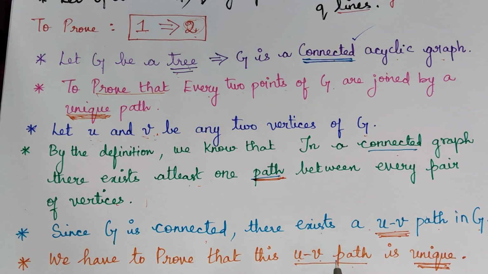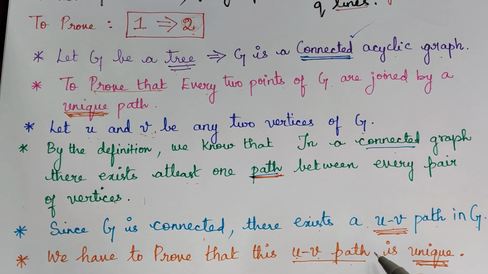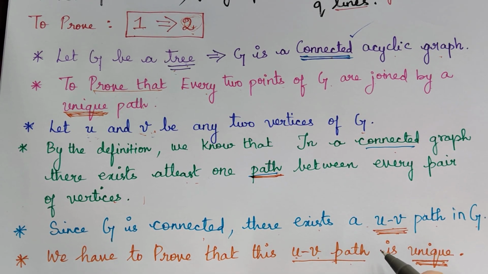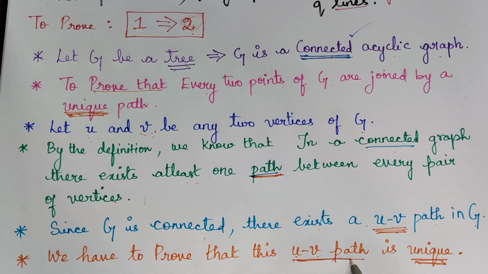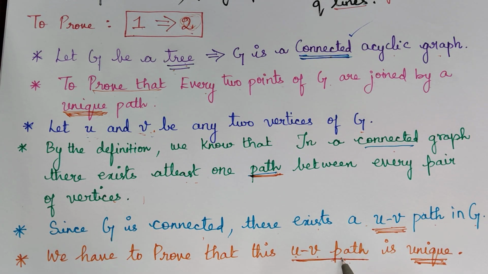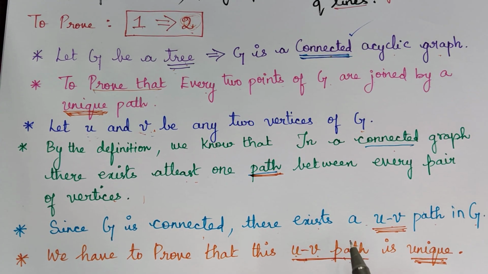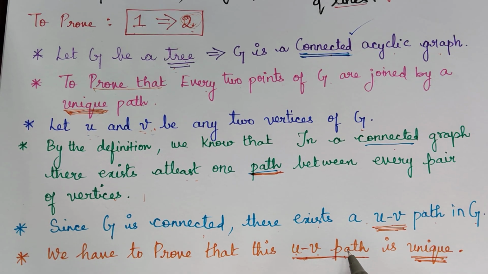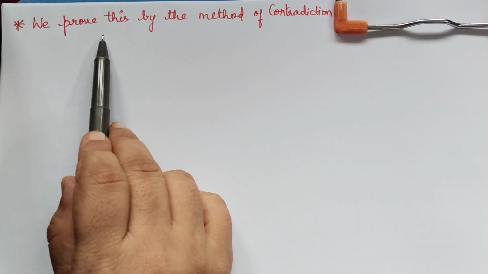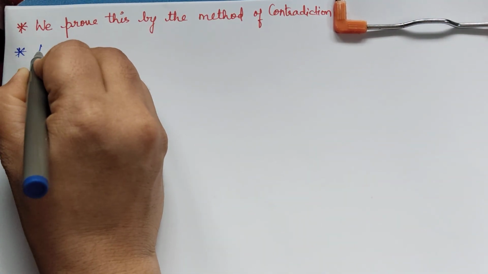In order to prove this, we are going to prove this by the method of contradiction. We want to prove that there exists only one path. So for contradiction, we will assume that there exists another path, that is, there exist two paths, and we will prove that our assumption is wrong, that is, it contradicts. So this is how we are going to prove. If we want to prove that it is unique, let us assume the contradiction.